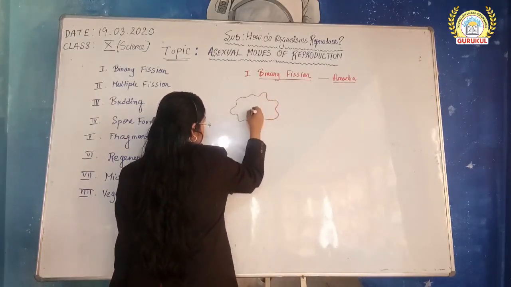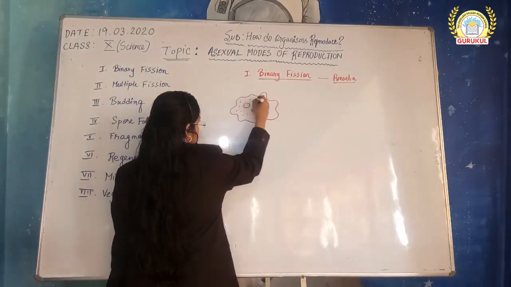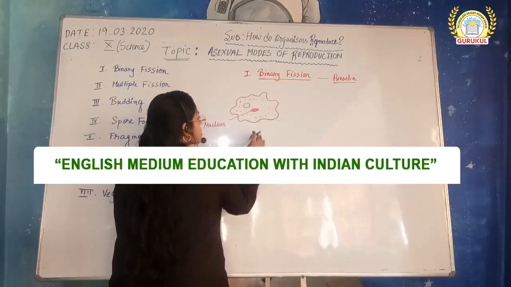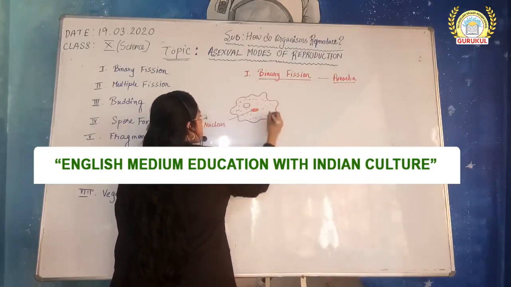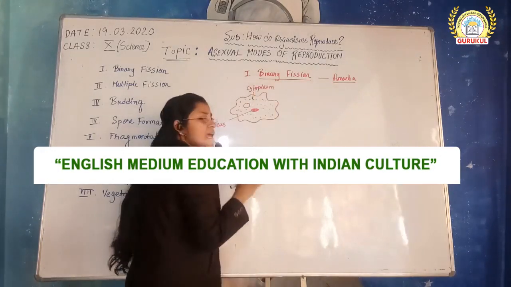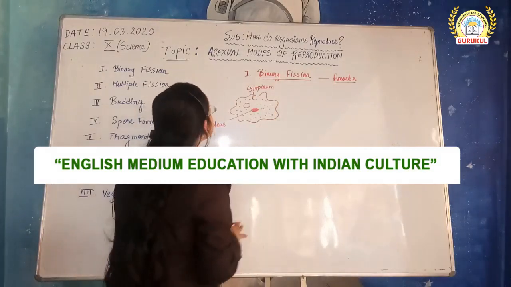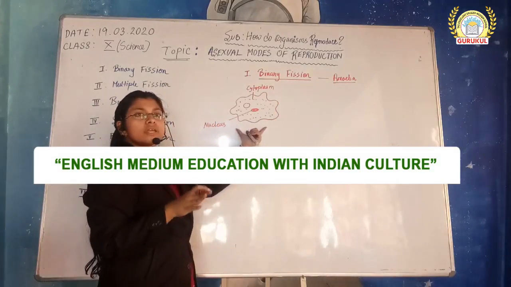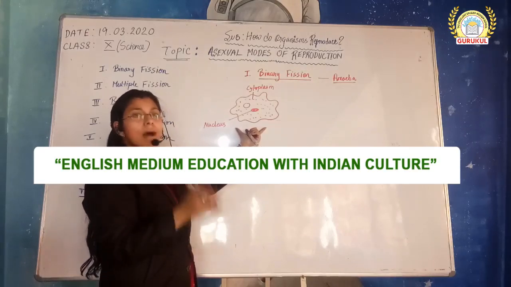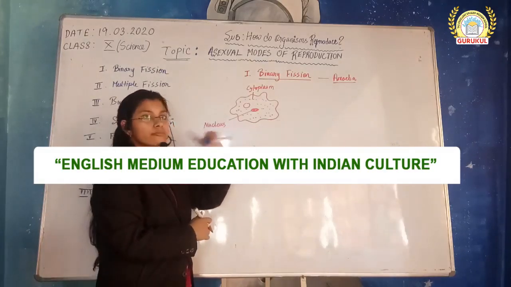You know, amoeba has a regular structure. Okay. Now, this is the nucleus. And this is the cytoplasm. I am only labeling those parts which are essential for our topic, not all. So, now we know nucleus plays a very important role in cell division. We have already studied this part in class 9th. So, I hope you have your knowledge clarified about it. Now, let us move forward.